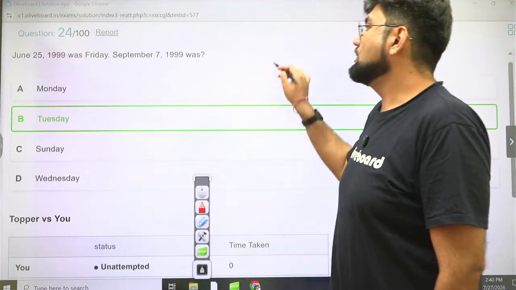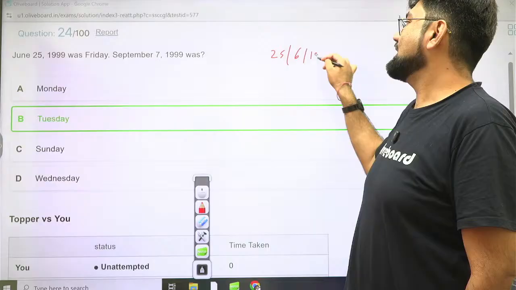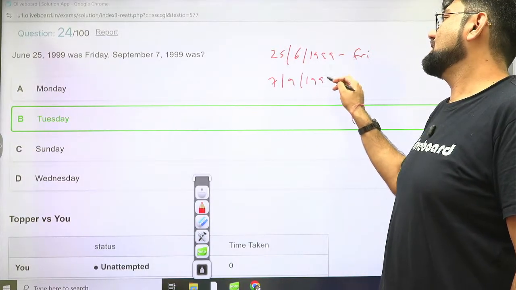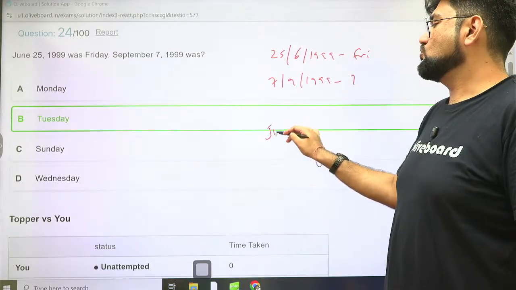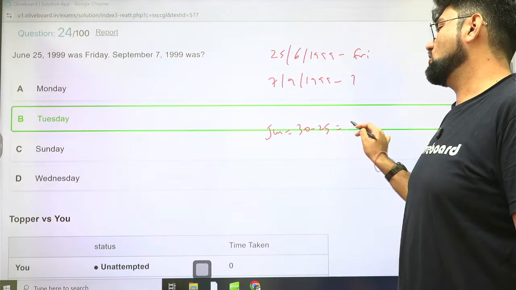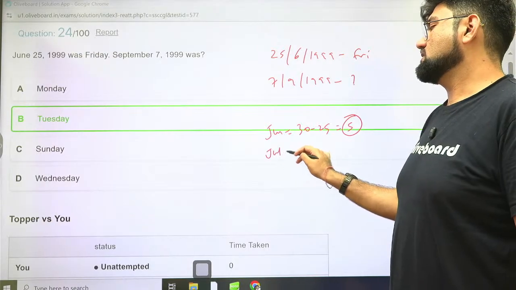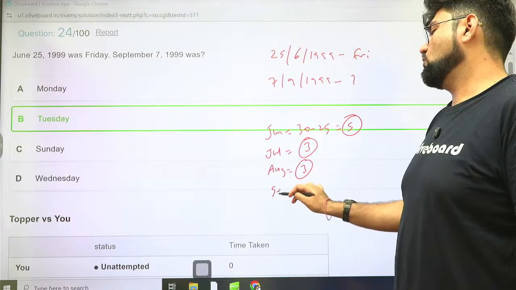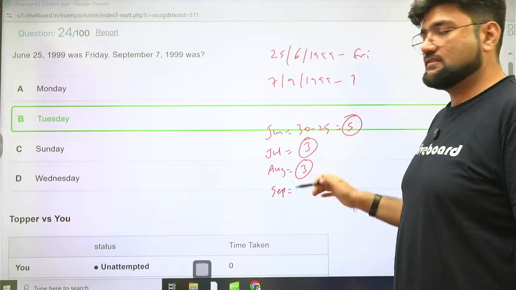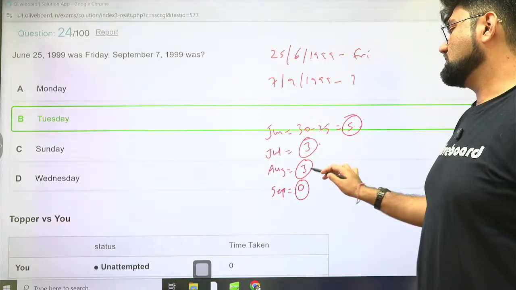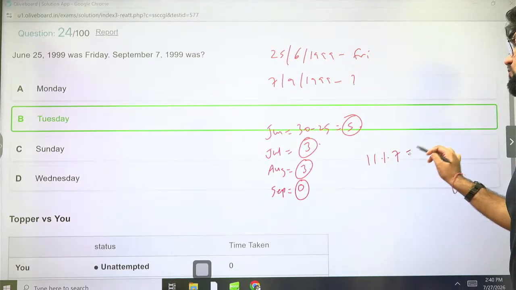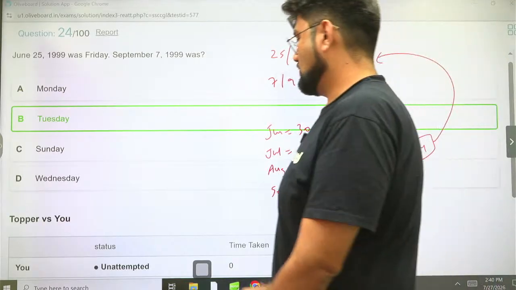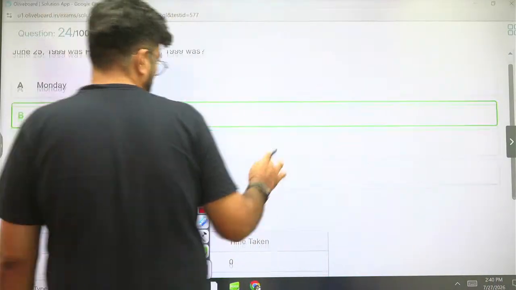Okay. What exactly did we do here? I'll just write it down for you. So 25th June 1999 was a Friday, and 7th September 1999 is what they are asking. For the month of June, we have 30 days, out of which 25 have gone already. We are only left with 5 odd days. July is complete 31 days, so 3. August is complete 31 days, so 3. September, we are going till 7, right? 7 remainder with 7, odd day is 0. So we'll add 5, 3, 3, 0, 6 plus 5, 11. 11 remainder with 7 is 4. And we'll add this 4 to Friday. Friday plus 4 is Tuesday. So option B is the correct answer. Cool. Could have verbally done this.